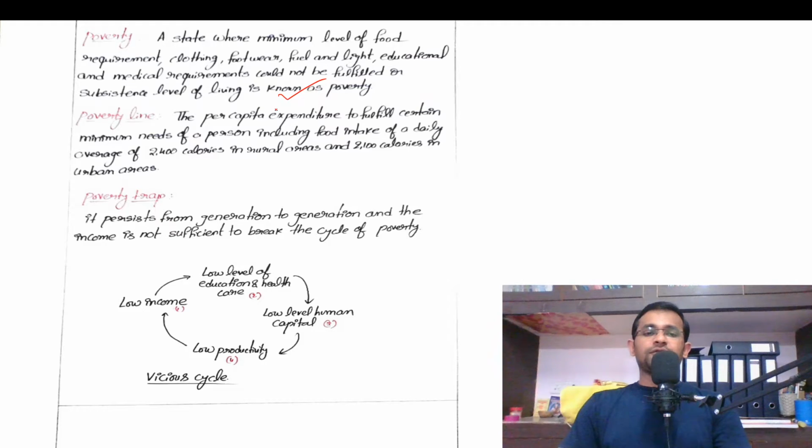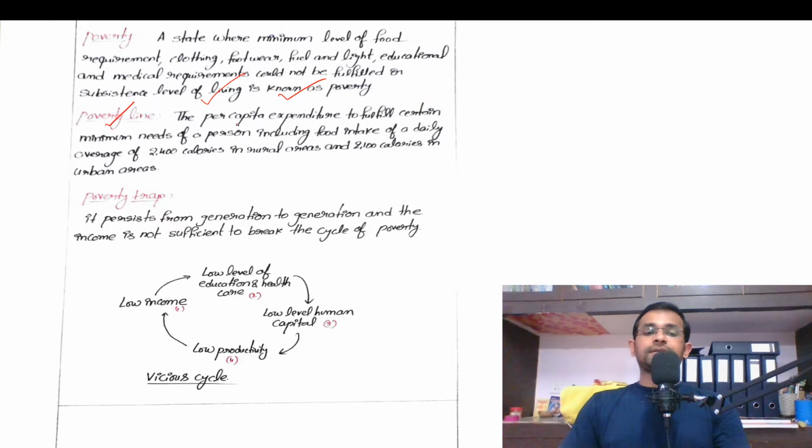Okay. The people who are deprived of all these minimum level of requirements are called poor. Okay. And that type of situation is called poverty. Am I clear? Then what is poverty line?